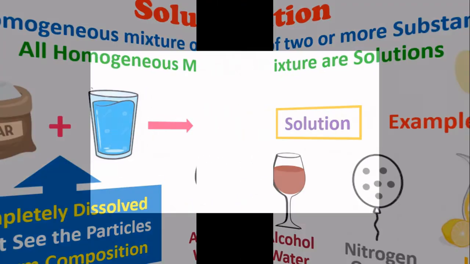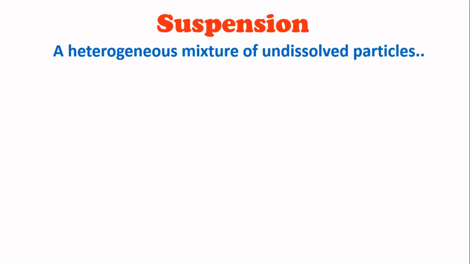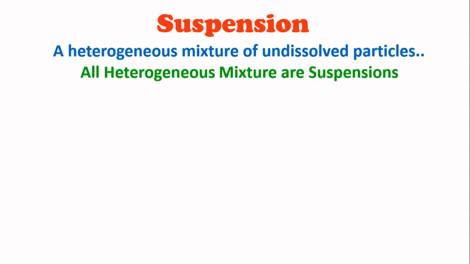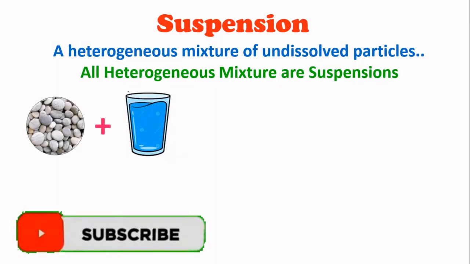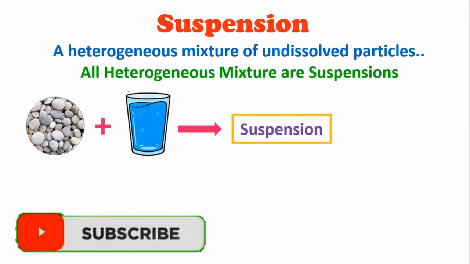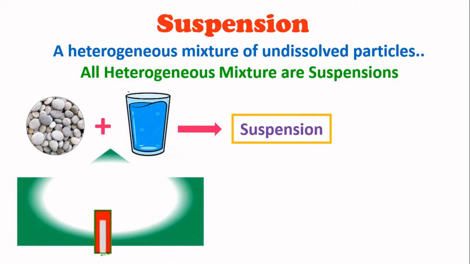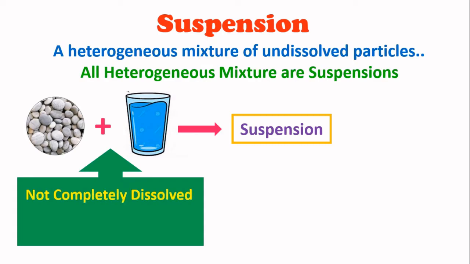Let me teach you what is suspension. A heterogeneous mixture of undissolved particles is called a suspension. Also remember that all heterogeneous mixtures are suspensions. For example, when we put pebbles in water, we will get a suspension. When we put the pebbles in the water, we can see the particles of the stones in the water, which says that they did not dissolve in the water completely.